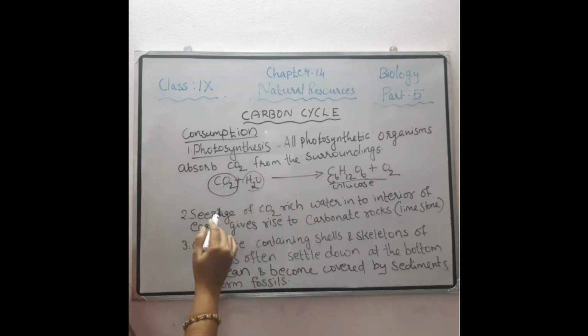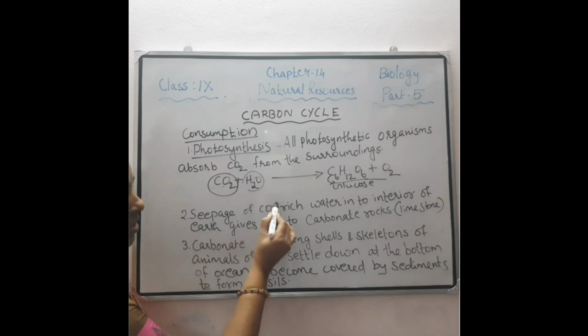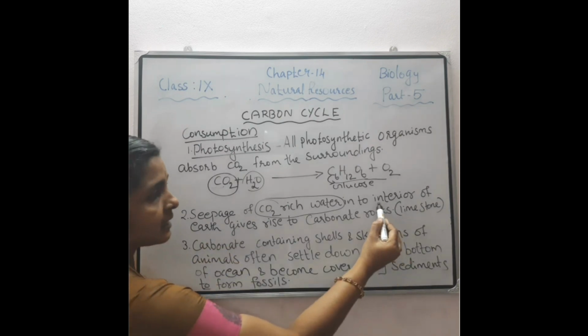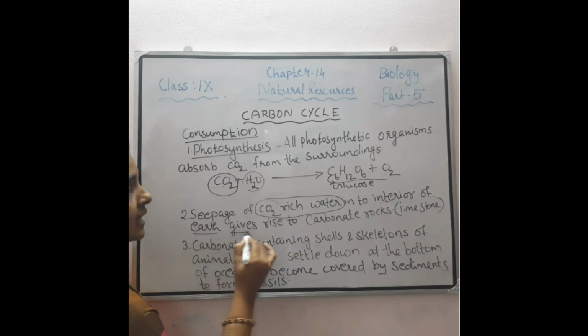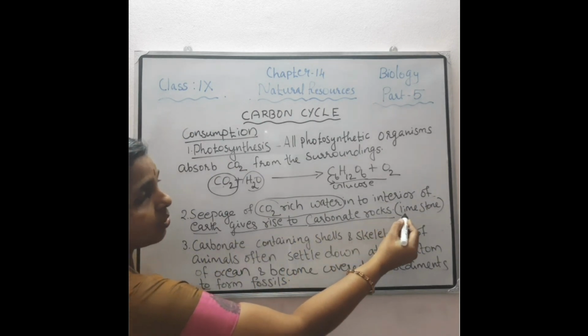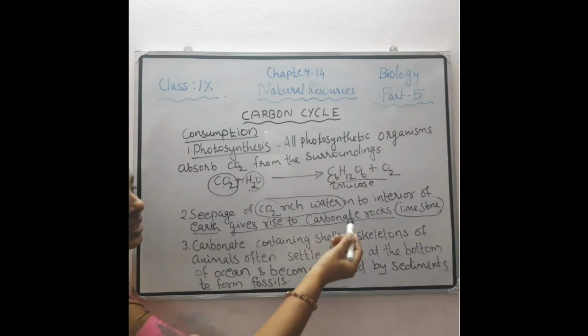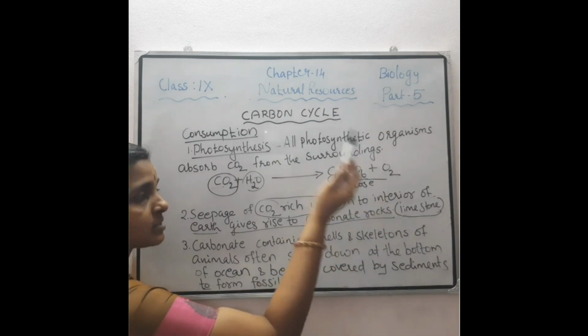Then another important thing is the seepage of carbon dioxide rich water. Carbon dioxide rich water that seeps underground into the interior of the earth gives rise to carbonate rocks, or we can say limestone. How is this limestone formed under the earth? Because of the seepage of carbon dioxide rich water into the interior of the earth, which gives rise to carbonate rocks. So some amount of carbon is utilized for the formation of this limestone.